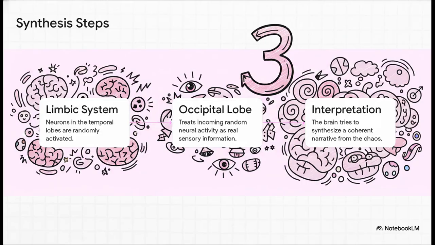So, how do we actually get the dream? Well, think of this as your golden rule of 3. Step 1, the limbic system, located in the temporal lobes, is randomly activated. Step 2, the occipital lobe is randomly activated. And crucially, your brain treats all this random neural firing as if it were real sensory data, which leads us straight to Step 3, brain interpretation, otherwise known as the synthesis.